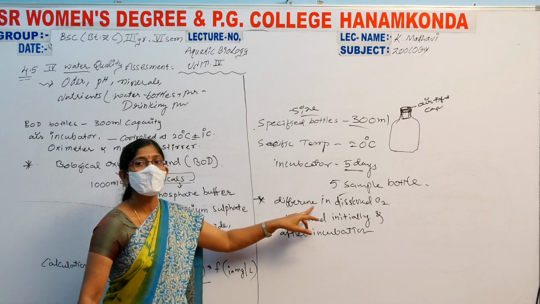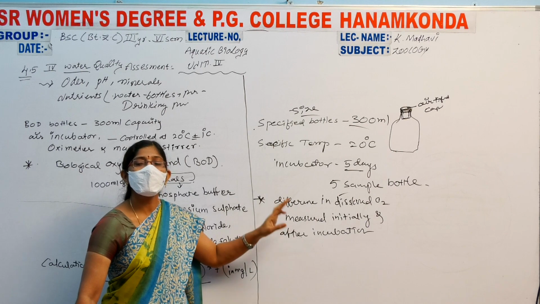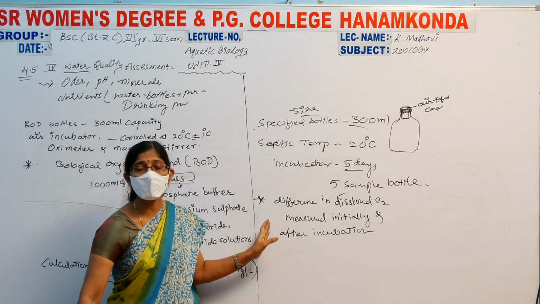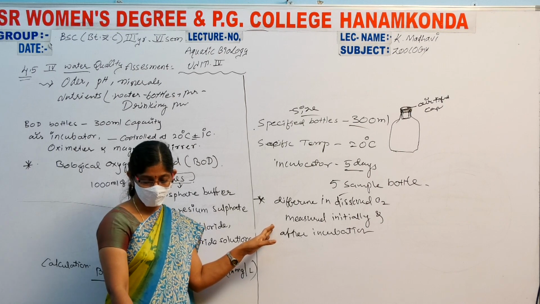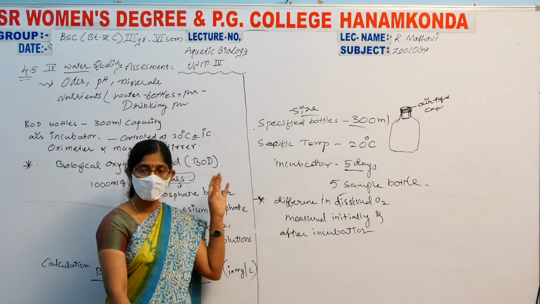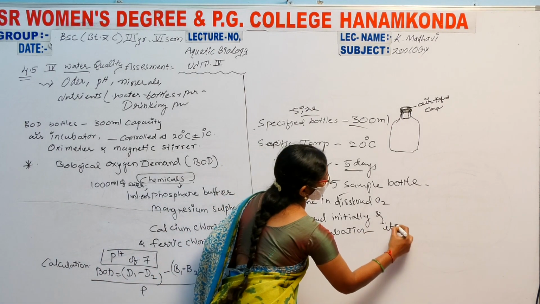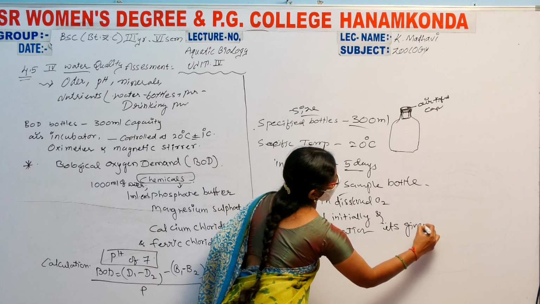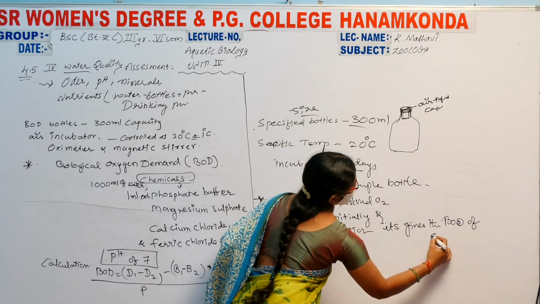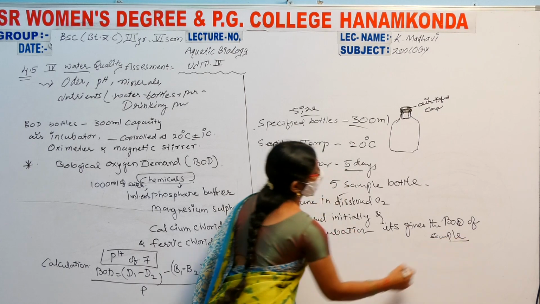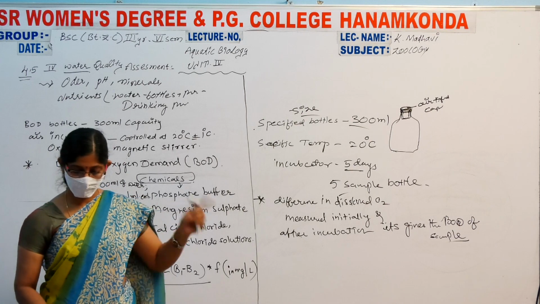What we learn from that: the difference in the dissolved oxygen, measured initially and after the incubation period, gives the BOD of the samples. How do we measure it? What are the chemicals or operators used in this method?